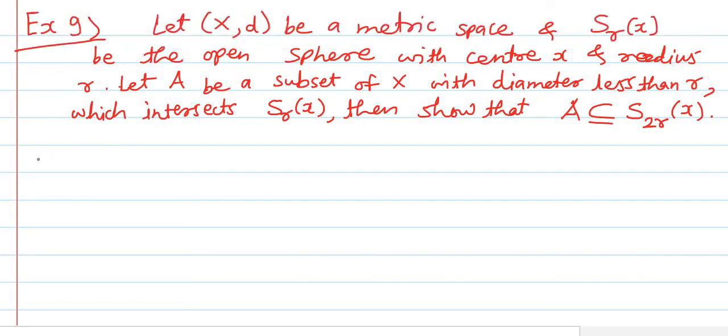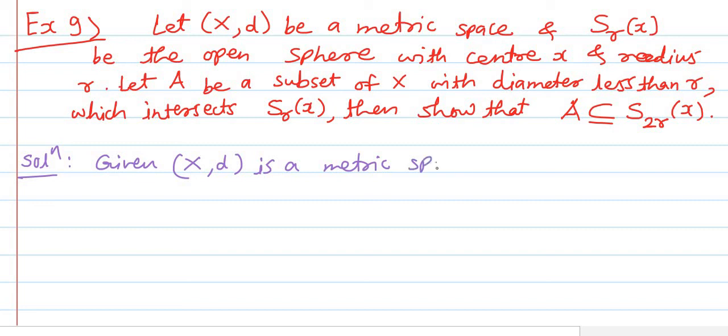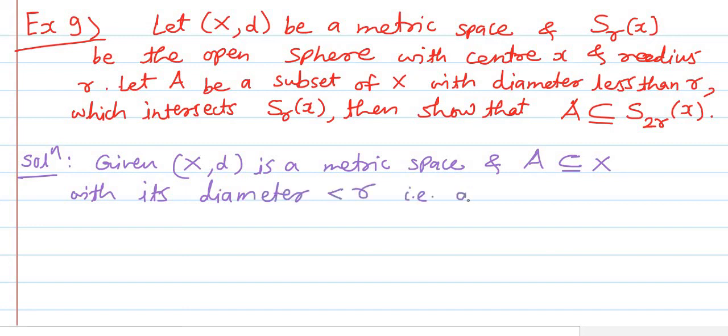Solution: given (X, d) is a metric space and A is a subset of X with its diameter less than r, that is, diameter of A is less than r.